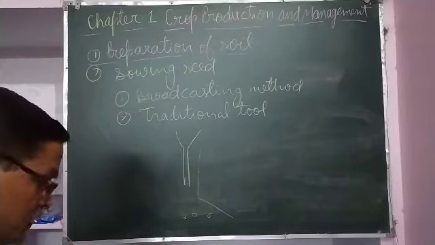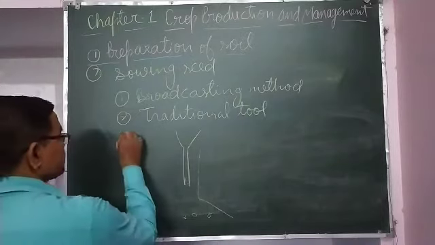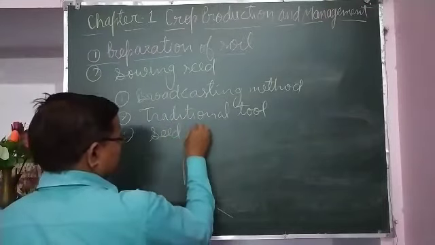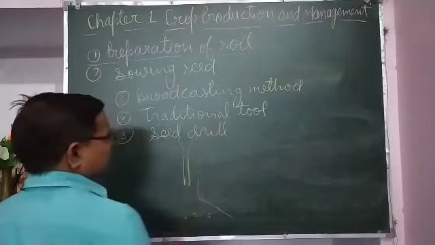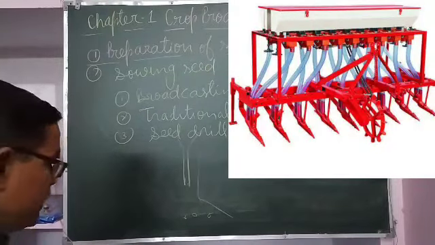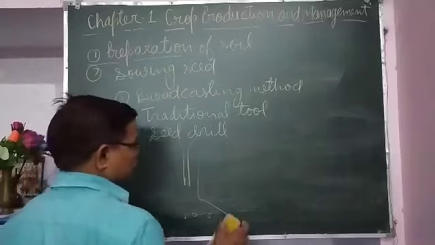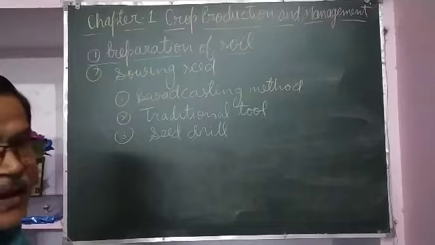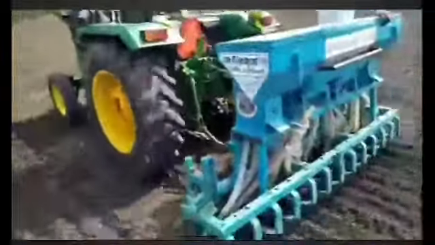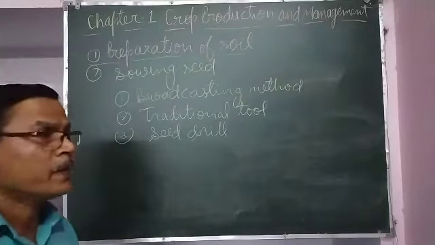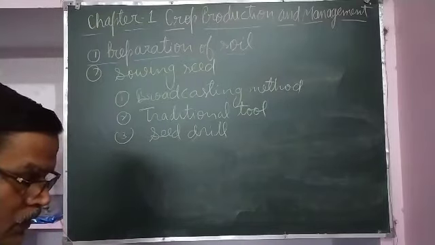Seed drill is also an instrument that is used for sowing seed. Seed drill is used nowadays. Whatever sowing is done is done with the help of seed drills, because that takes less time and sowing is done at proper distance and proper depth.